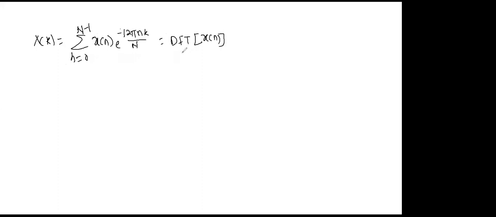Get it? Okay, and this is my claim. How can we satisfy the claim? What we did, we took finite sample values and found the spectrum of that sequence by using finite samples of omega. Here x of n is finite and X of k is also finite. Both n and k start from 0 and go up to N minus 1.